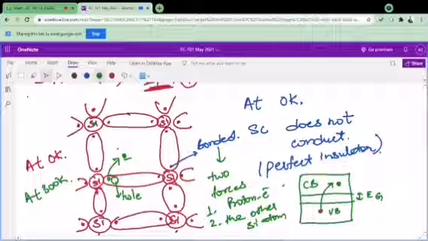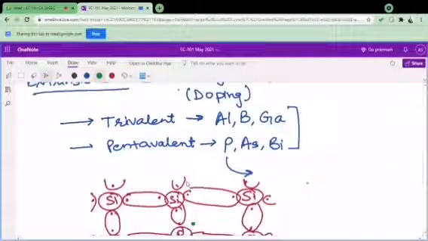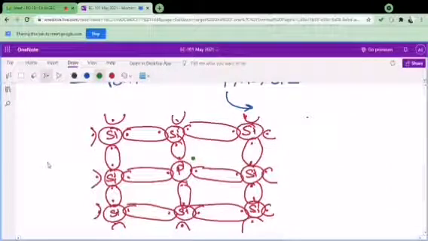So these two forces we will discuss here also. Over here you can see that these electrons of these silicon atoms as well as of this phosphorus are also having these two forces. One is from the nucleus and second is from the other silicon atom. But what about this electron? Is this electron also bounded by the other atoms? No, the answer is no, because it is not making any bond. It is only being attracted or bounded by the nucleus of this phosphorus.